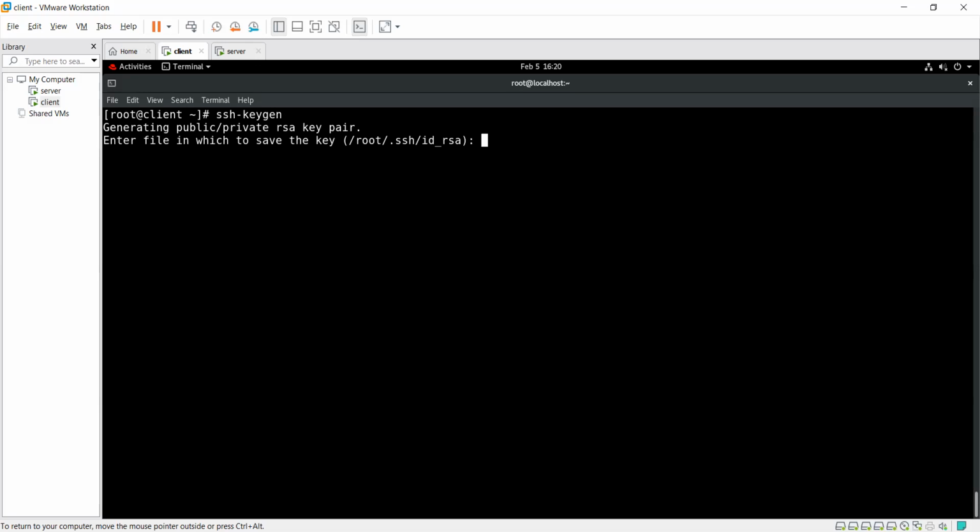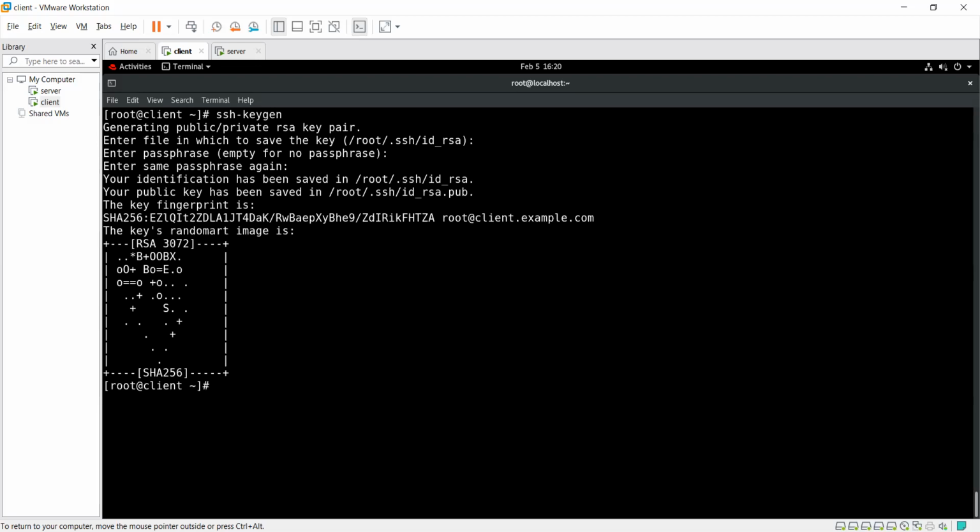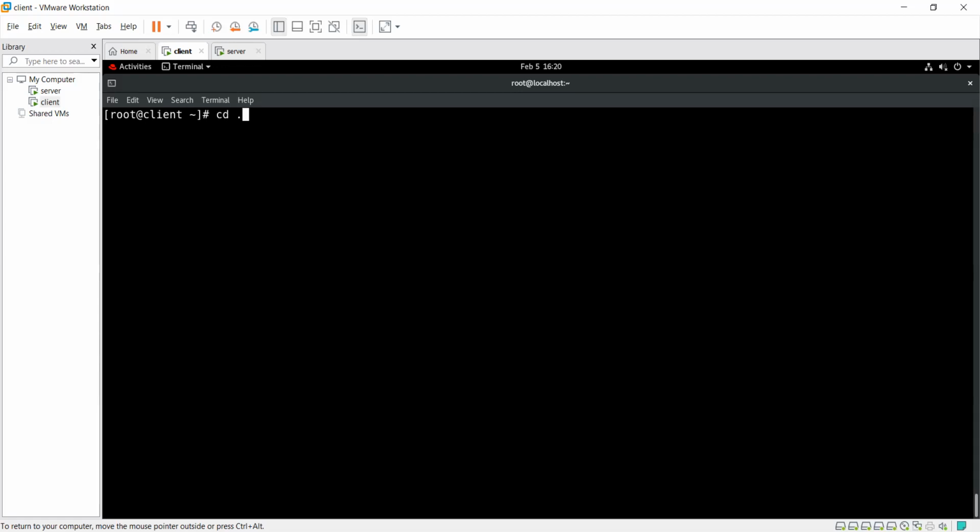In that directory, I will find my key. Just press enter for an empty passphrase. I generated my client machine's key on my client machine. Now I go cd .ssh and ll.